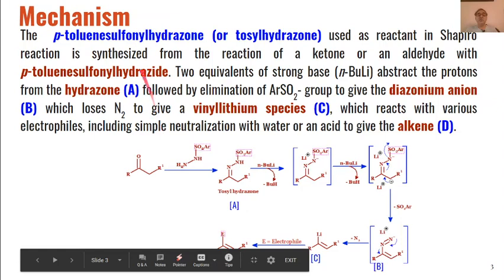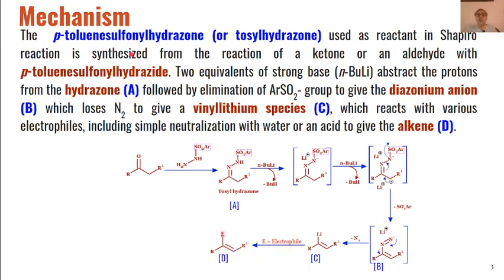The mechanism of this tosyl hydrazone decomposition or Shapiro reaction is that, as I have told you, first we will be using para-toluene sulfonyl hydrazones, para-tosyl hydrazones of the aldehyde or ketone as the substrates in this reaction.